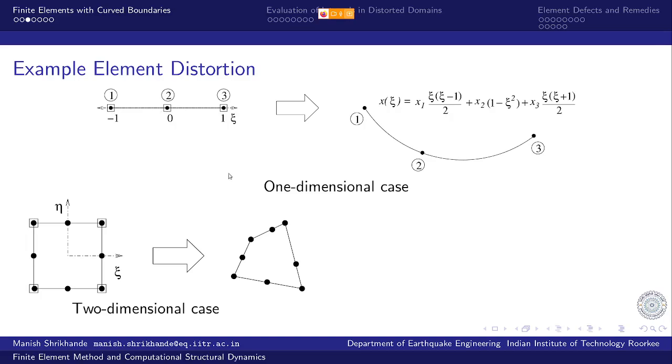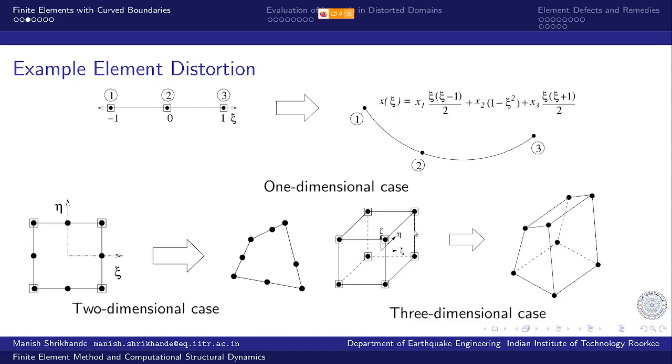And for the three-dimensional domain, this 8-node cube is mapped onto any arbitrary three-dimensional volume with irregular shape, right? So again, this is isoparametric. All the nodes which are used for definition of the variation of displacements are also used for the definition of this distortion or mapping of the geometry, right?